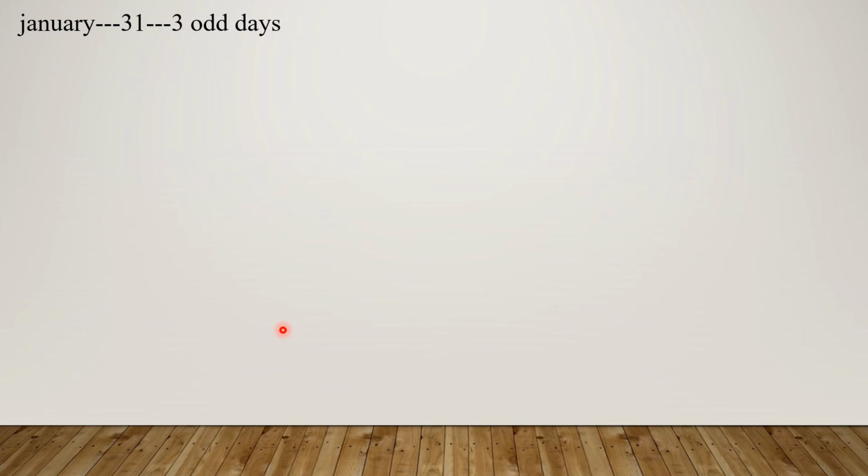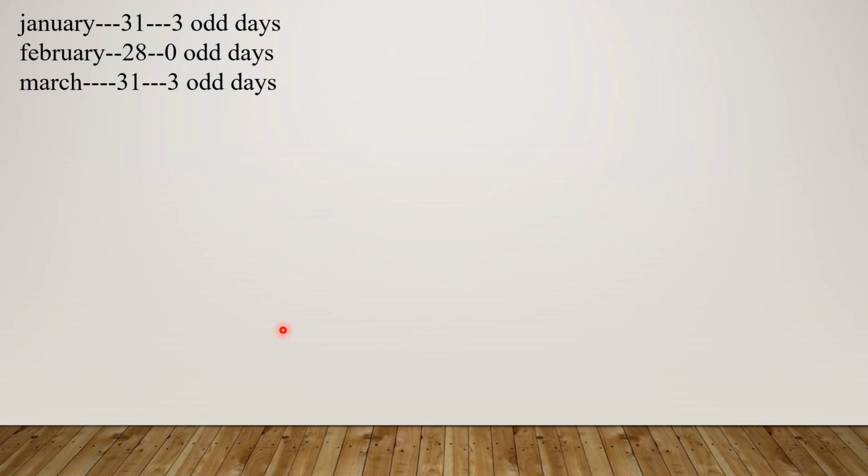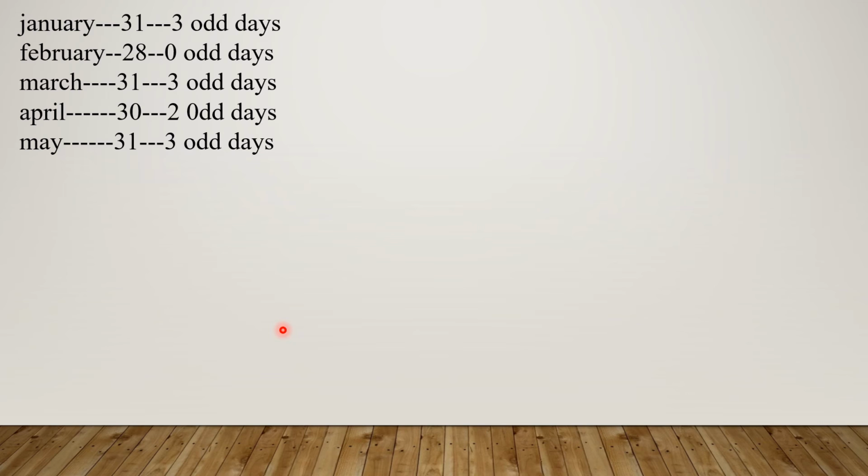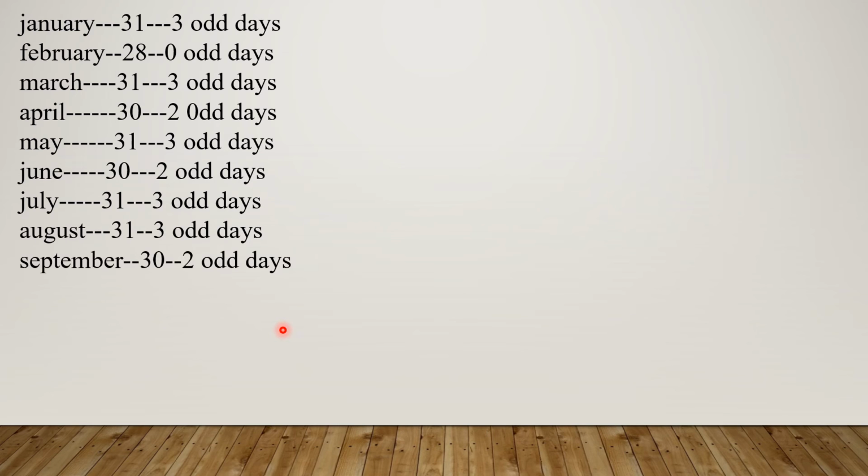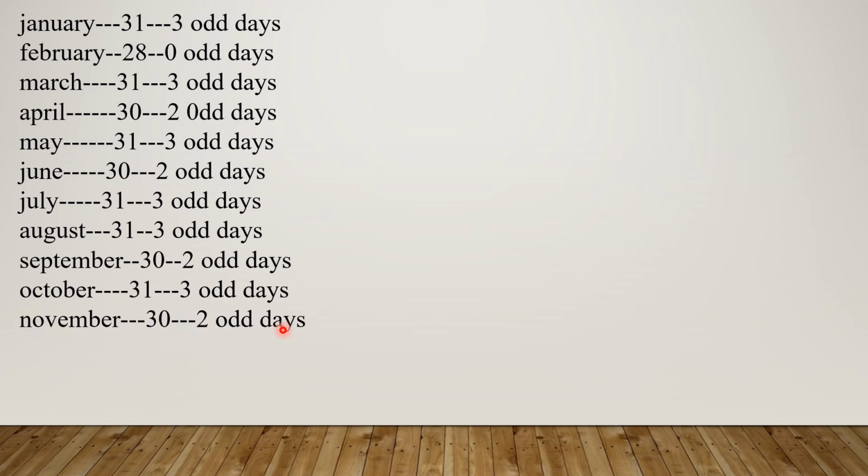So come to the months of the year. January has 31 days, so 4 weeks, 3 odd days. February has 28 days, exactly 4 weeks. March has 31, so 3 odd days. April has 30, 2 odd days. May has 31, 3 odd days. June has 30 days, 2 odd days. Then 31 days, 3 odd days, and 31 days, 3 odd days. So you all know these things.